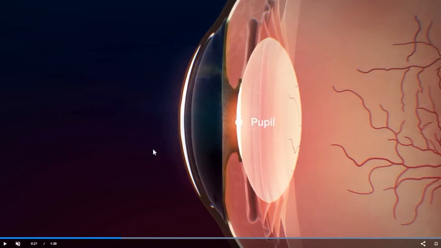The next part is pupil. This pupil will help in the regulation of the amount of light into the eye. That means the amount of light which has to pass inside the eye will be decided by the pupil. If the light is dim, then the pupil will expand to receive more light. If the light is bright, the pupil will contract to receive less light. Like that, the contraction and relaxation of the pupil will help in regulation of the amount of light into the eye.